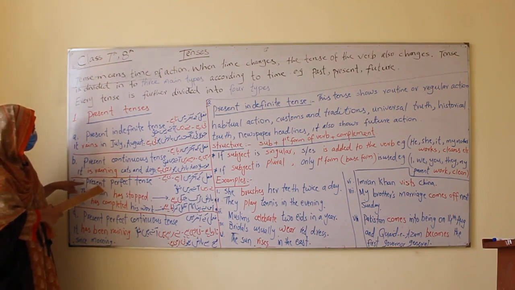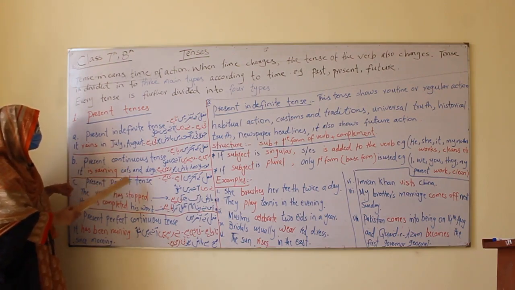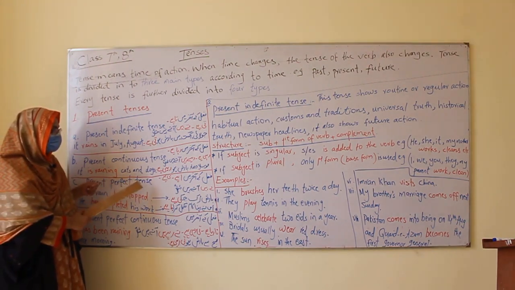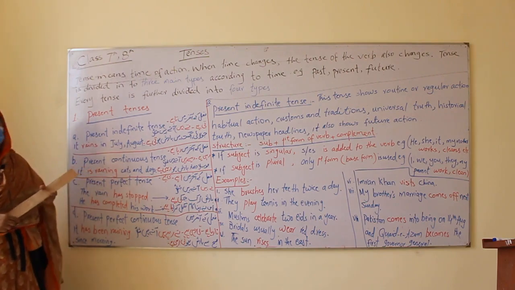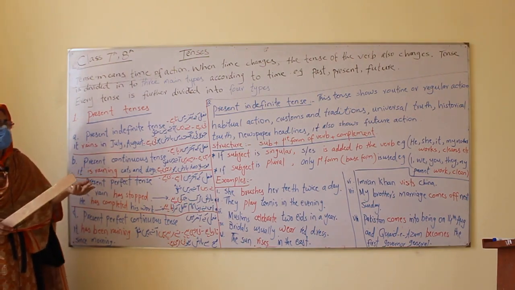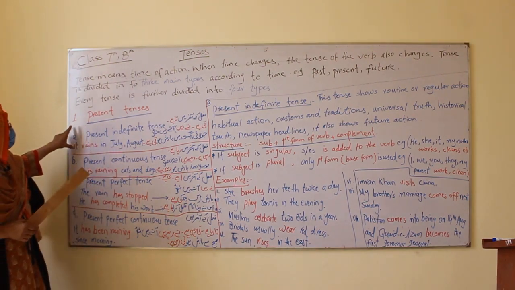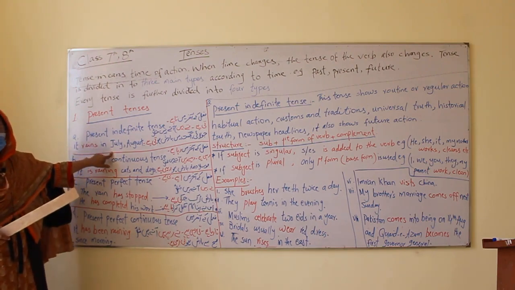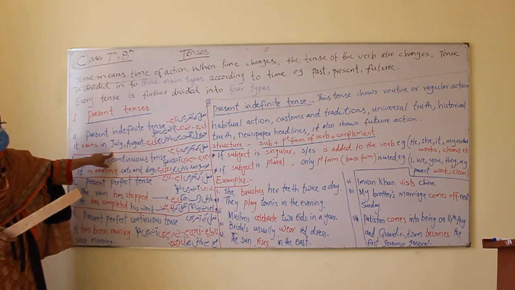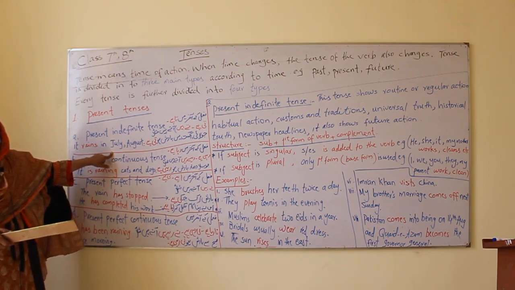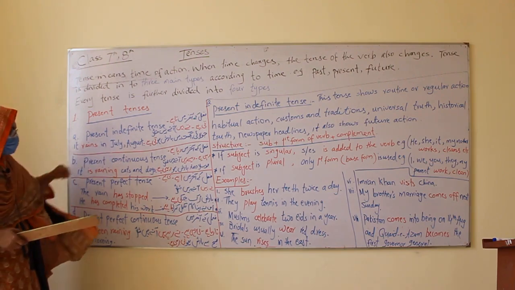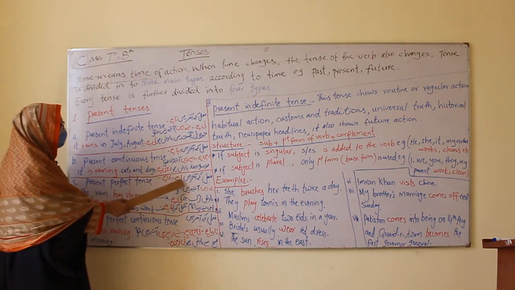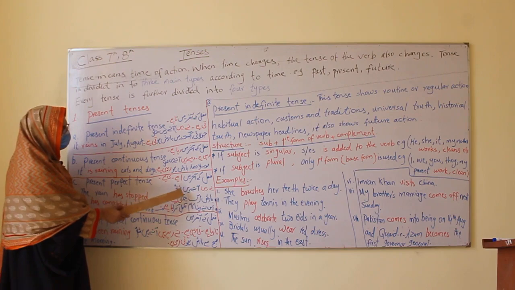Number three is present perfect tense. Perfect means complete, like an action that is recently completed. For example, I have explained present indefinite tense, present continuous tense. You have revised all the lessons given to you. So what is the Urdu symbol? It takes alif, hai at the end, like this.